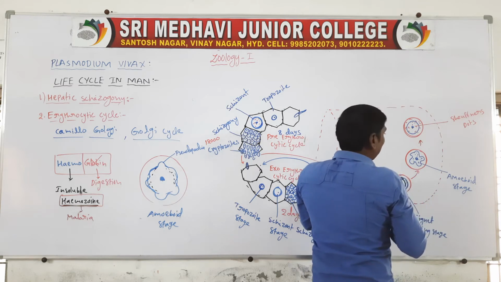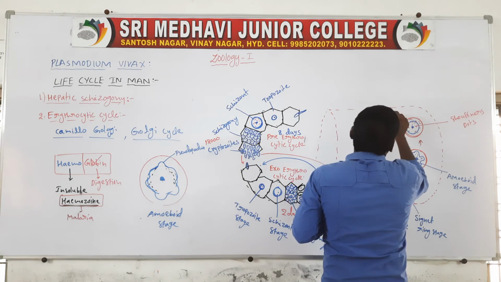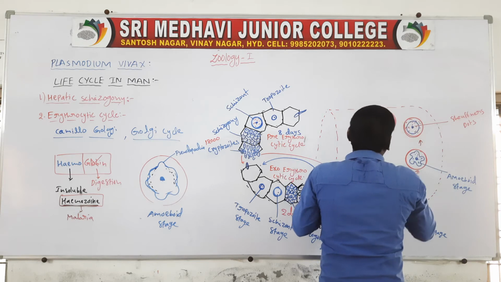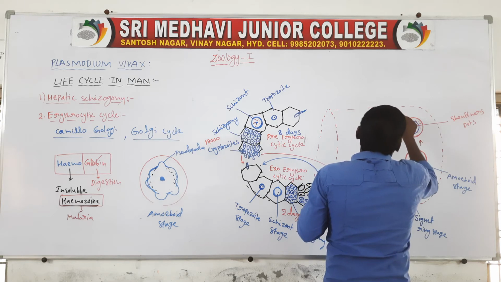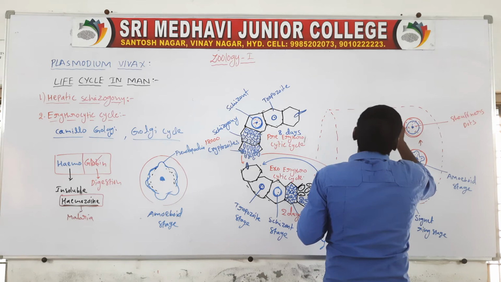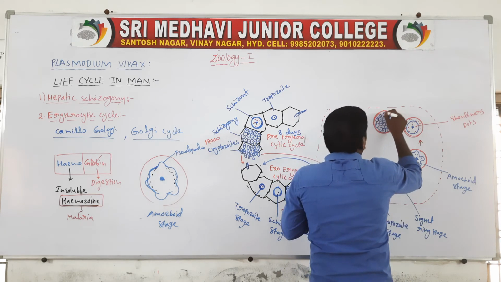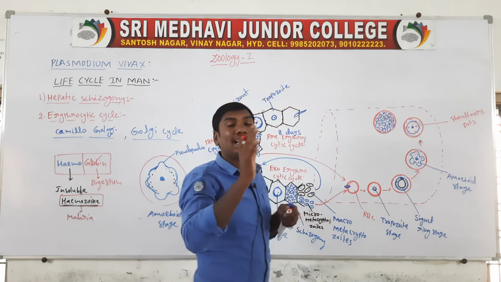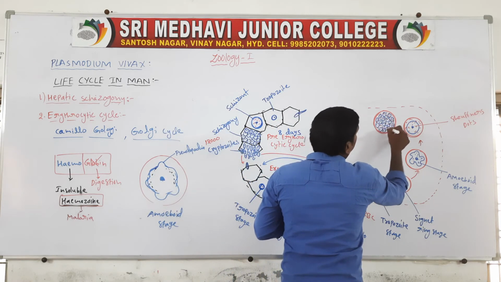They contain a nucleus. The nucleus undergoes many mitotic divisions. Next one, they contain hemozoin. The red color dots are the hemozoin. The non-digested heme is converted to the insoluble hemozoin.